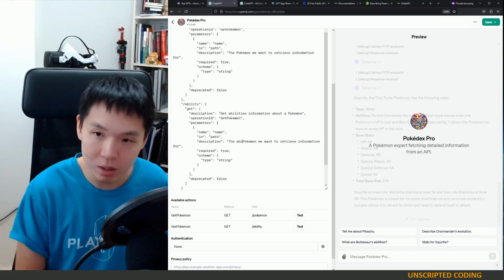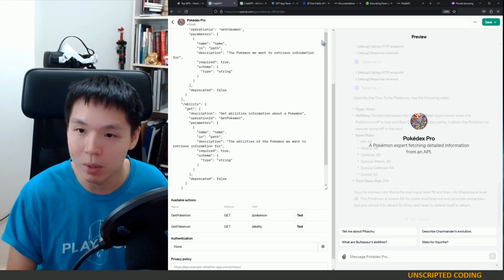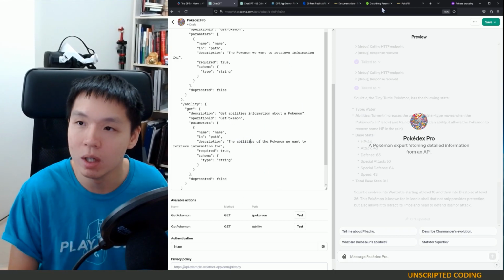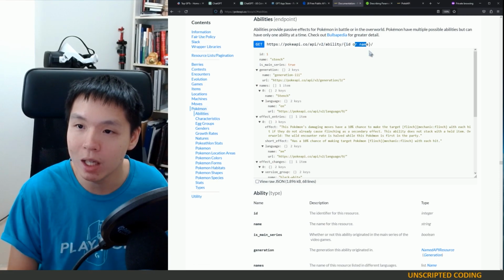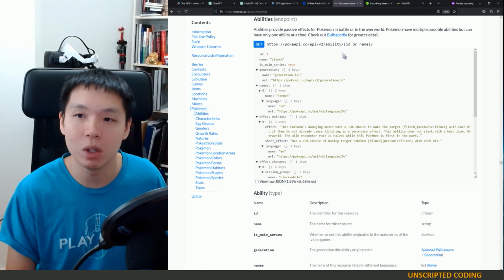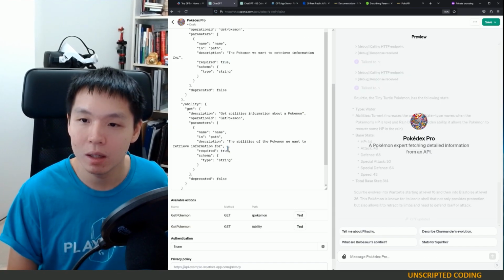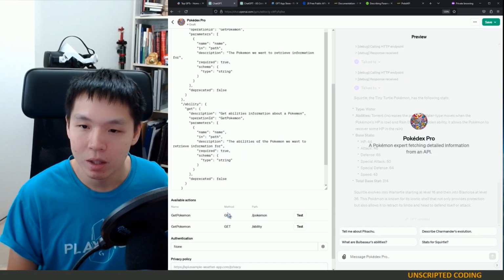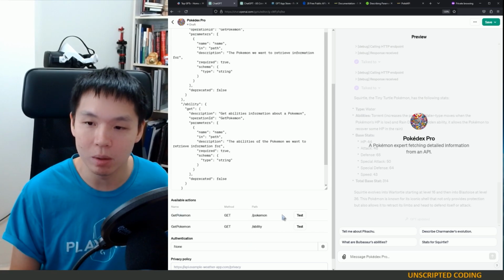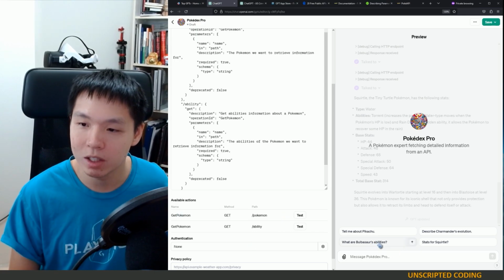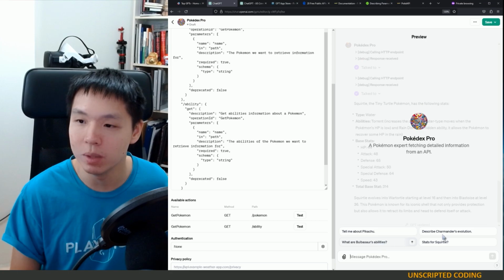The abilities of the Pokemon we want to retrieve information for, and I believe everything is the same. Name, again, we could optionally put ID number, but we won't, and that's fine. So now we have two available options, and let's check out what are Bulbasaur's abilities.